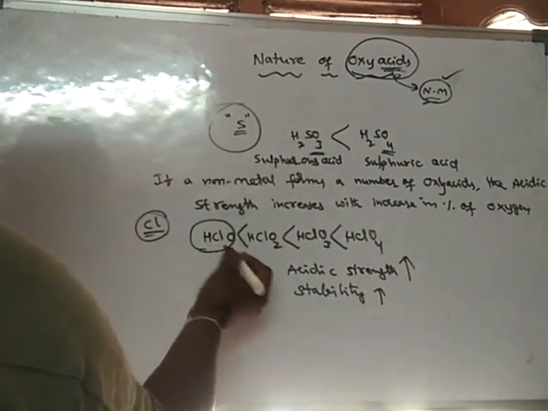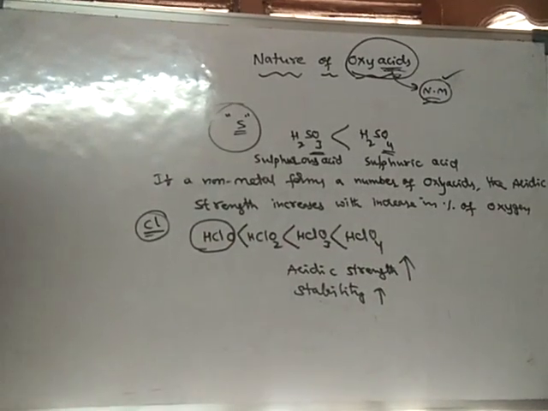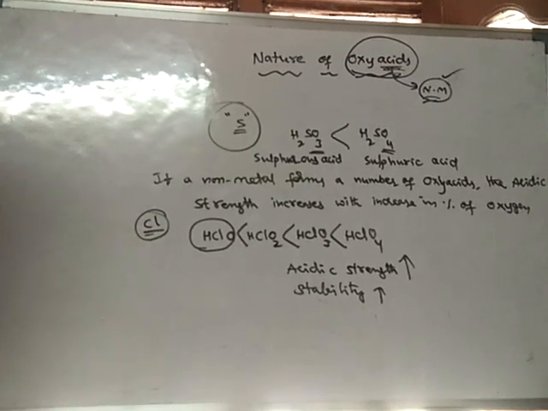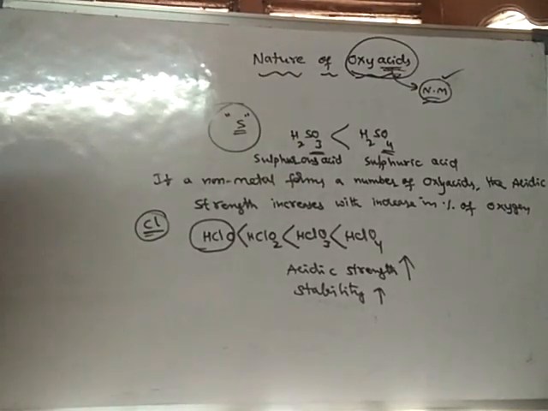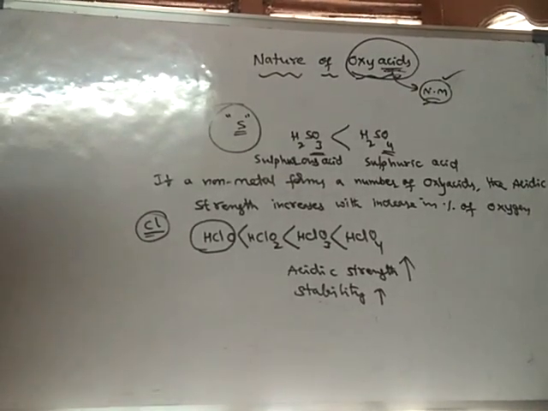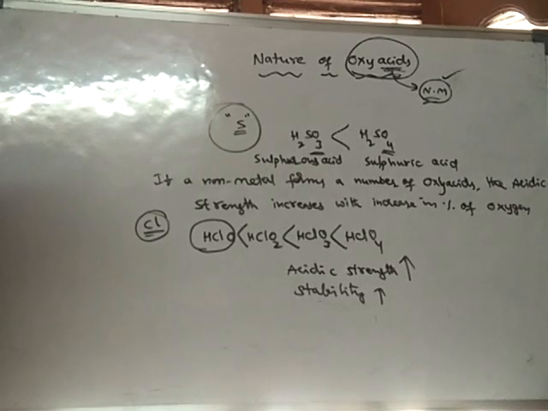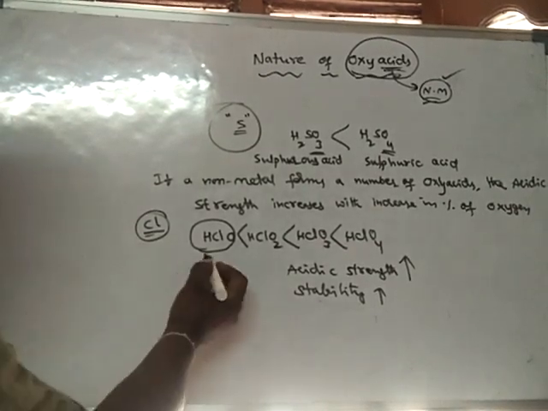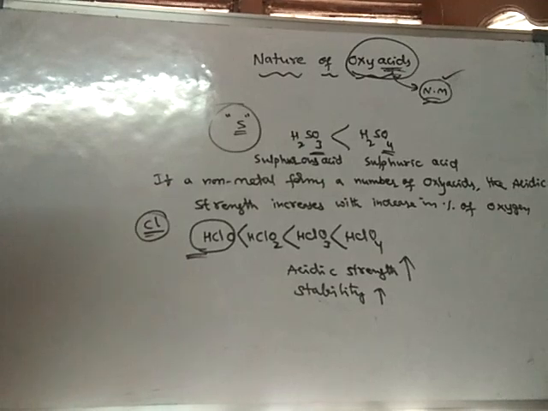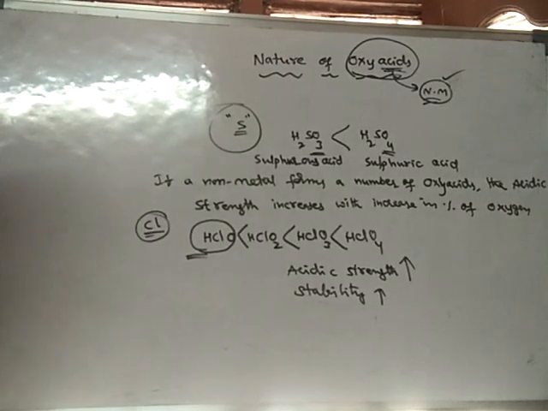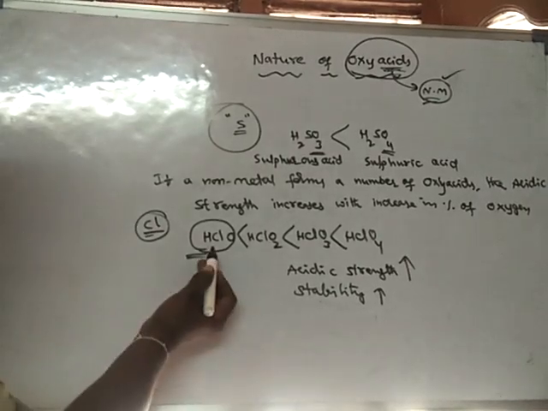So here, HClO4, HClO or else HOCl, it is a very unstable acid. HClO is an unstable acid, hence it is used for chlorination.